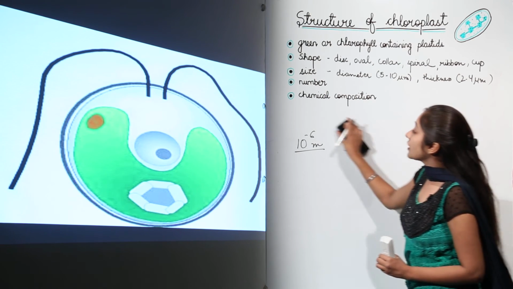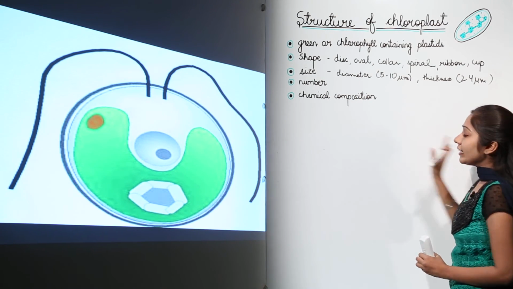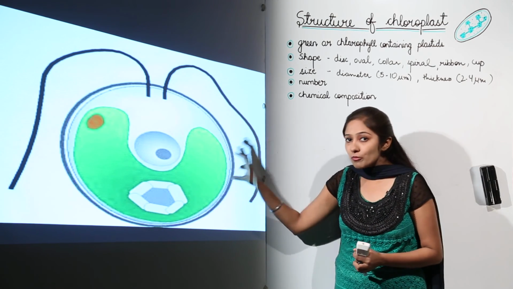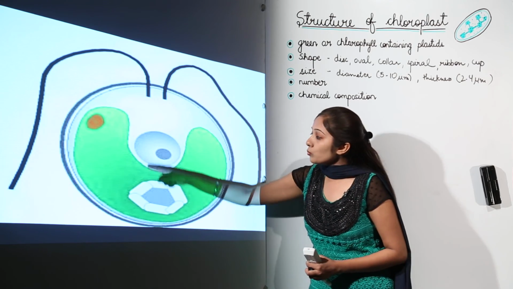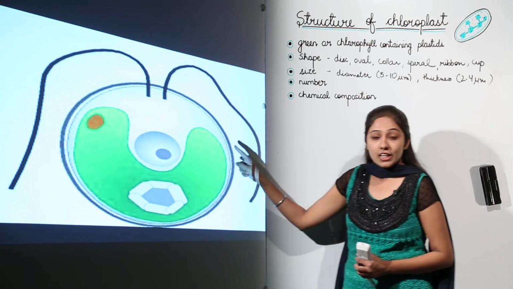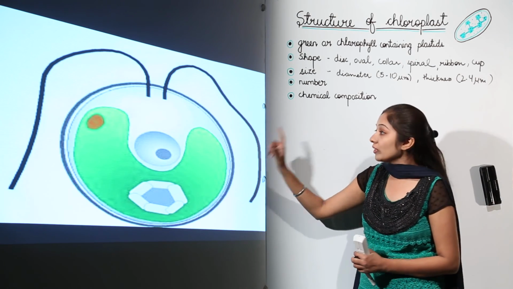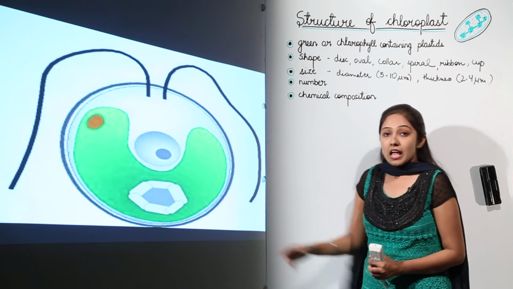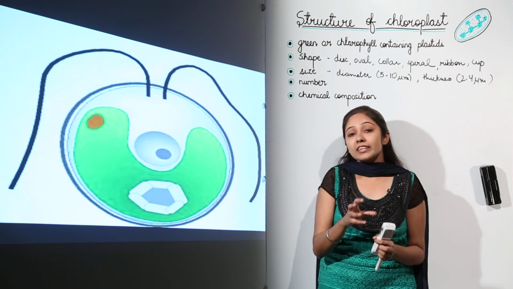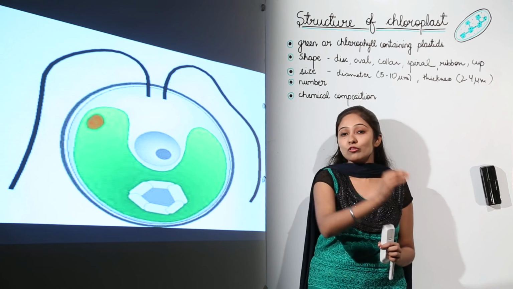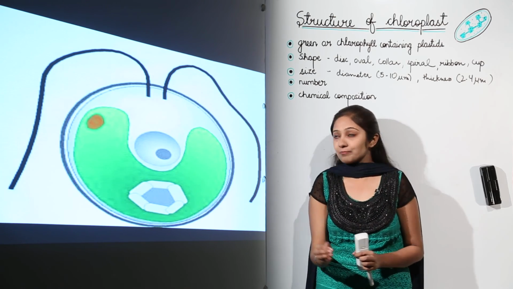Next, we move on to the number of chloroplasts. Just look at this image. What is the number of chloroplasts you see in Chlamydomonas? It is just a single cup shaped chloroplast. If you talk about the chlorenchyma cells of a leaf, they have 20 to 40 chloroplasts in the cells.